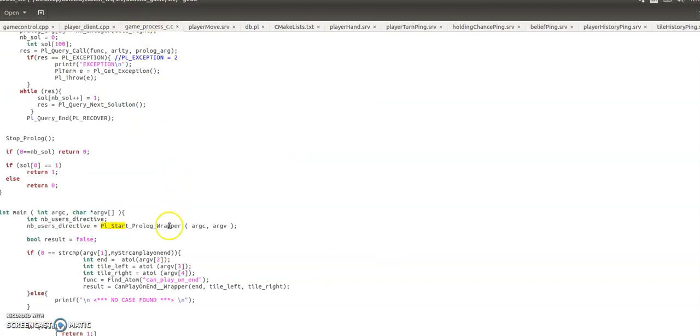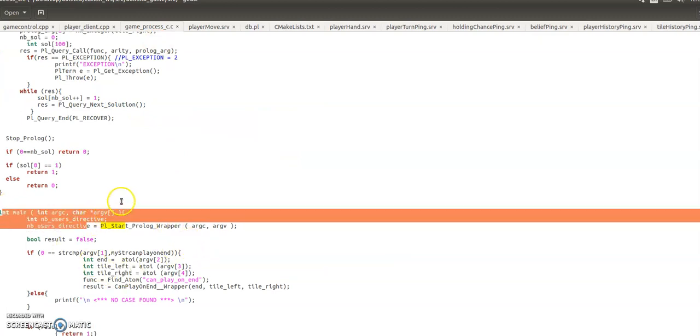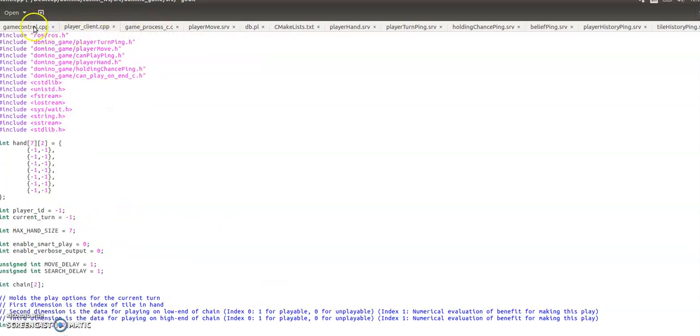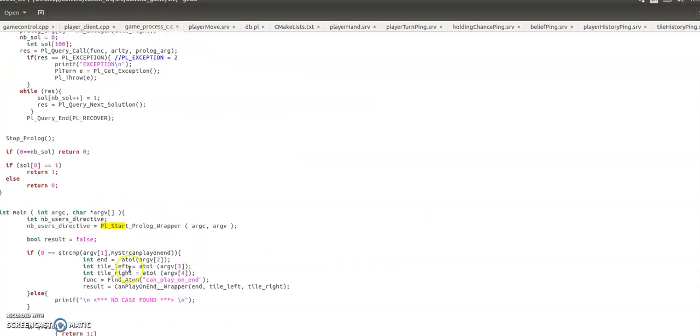So I'll go over to game process C now. This one is the Prologue wrapper. It is called by the child process created in the server, that's the client in the server, when we want to talk to Prologue. So all it's going to do, you've got your int main here. When we start it, it's given command line arguments from the server, which we talked about in the last video.